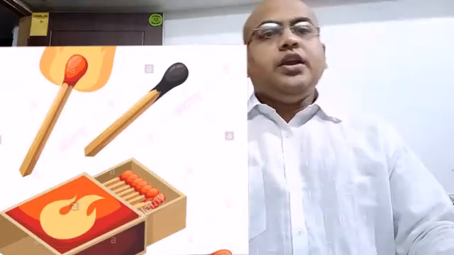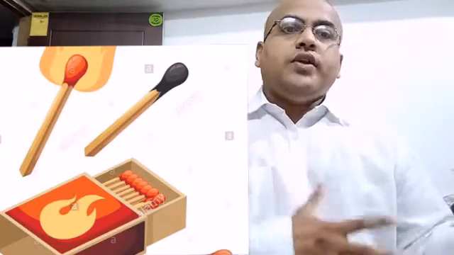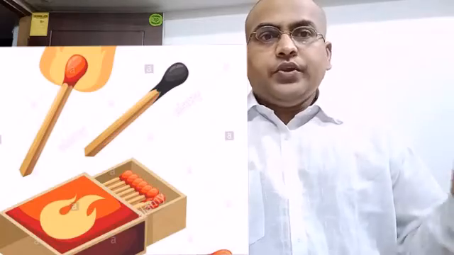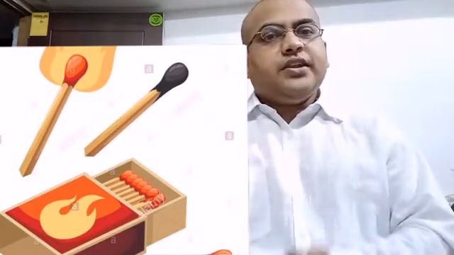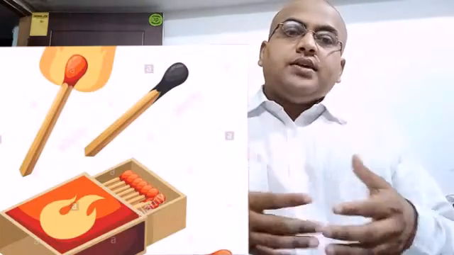So these are the 3 points which you have to remember in case of change involving interaction. Number 1, when two things come closer, they affect each other. Number 2, when two things affect each other, both of them get affected, not only one thing but both things. And the third, there is a minimum and maximum intensity of interaction.